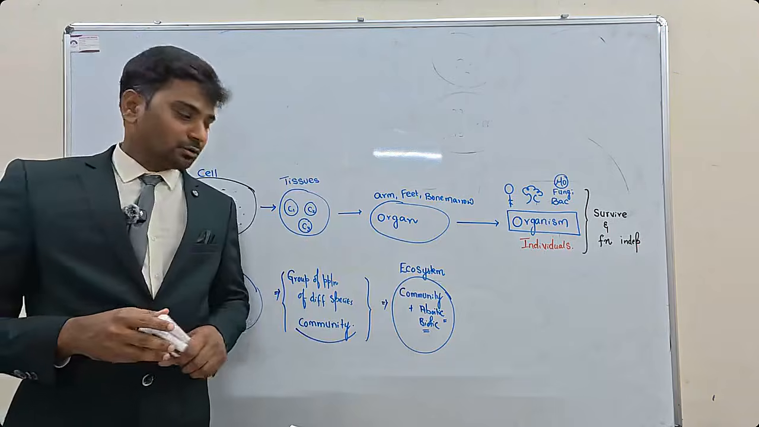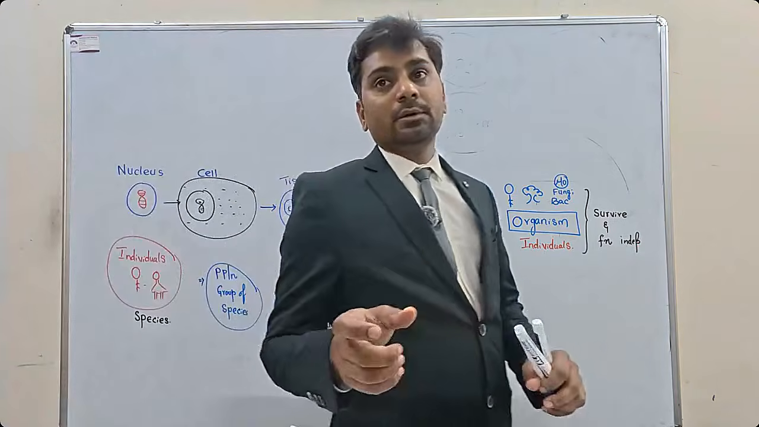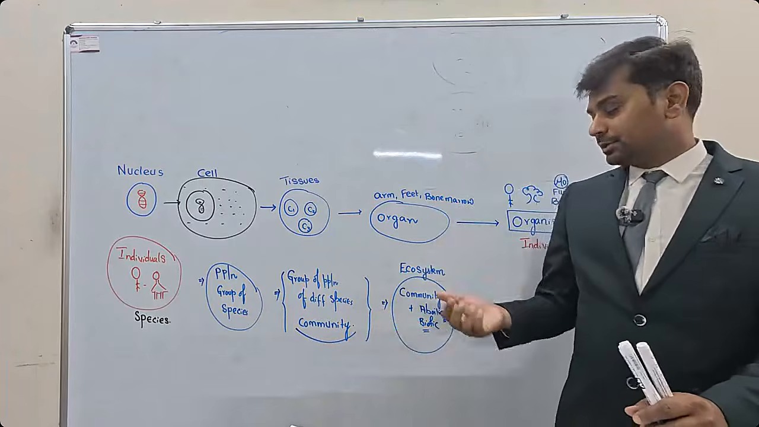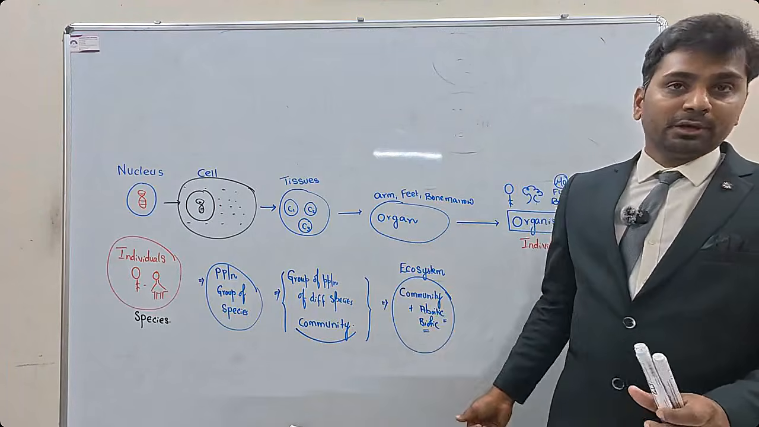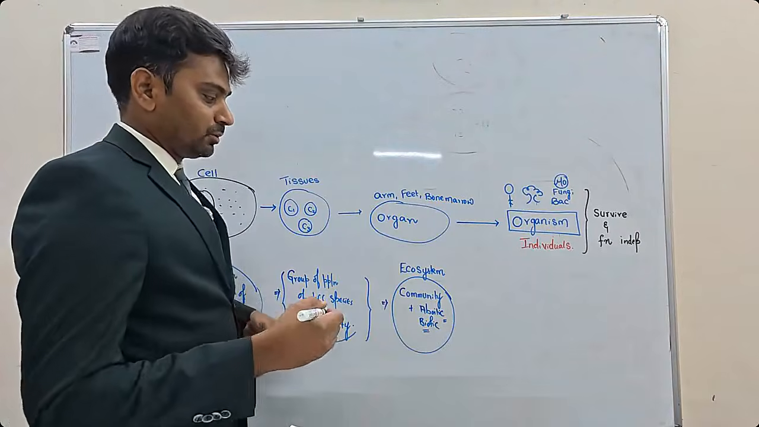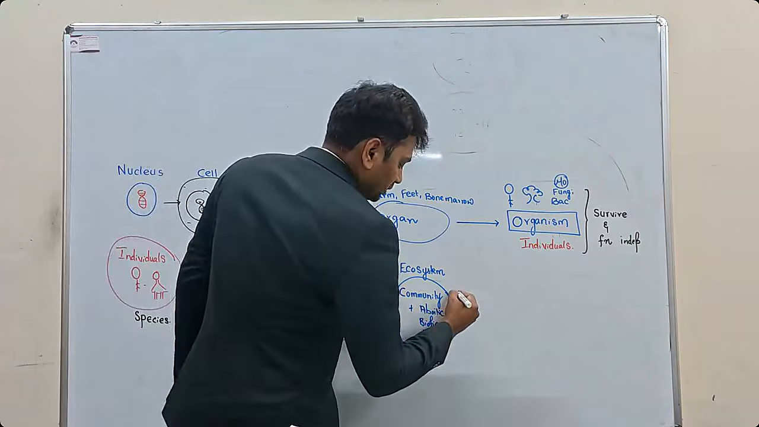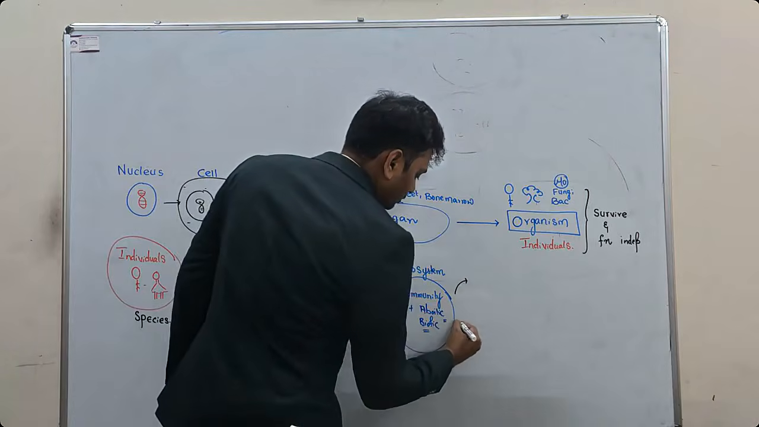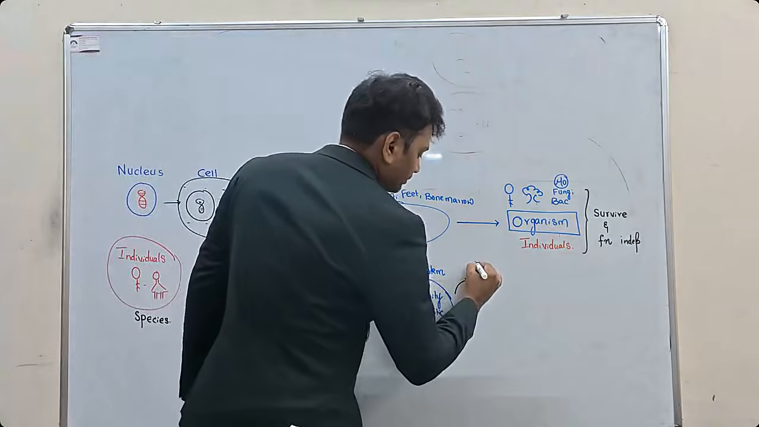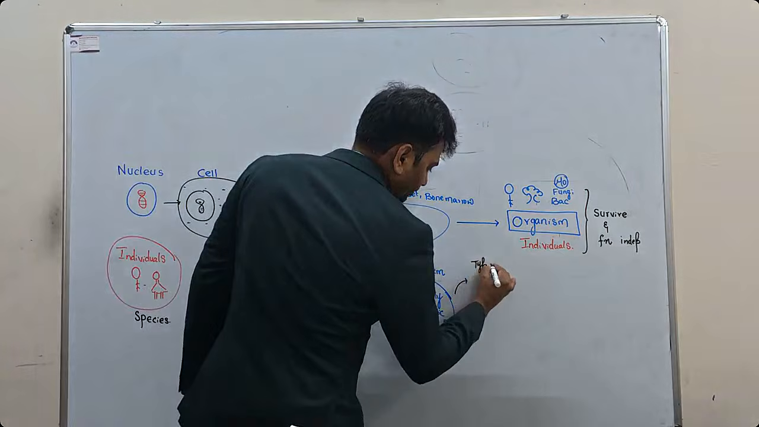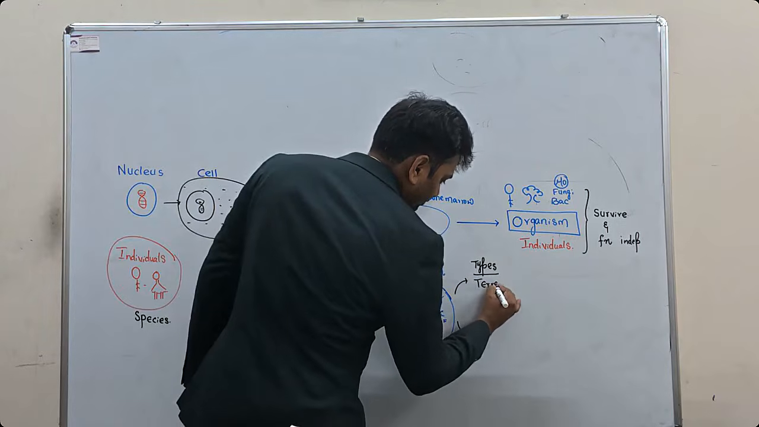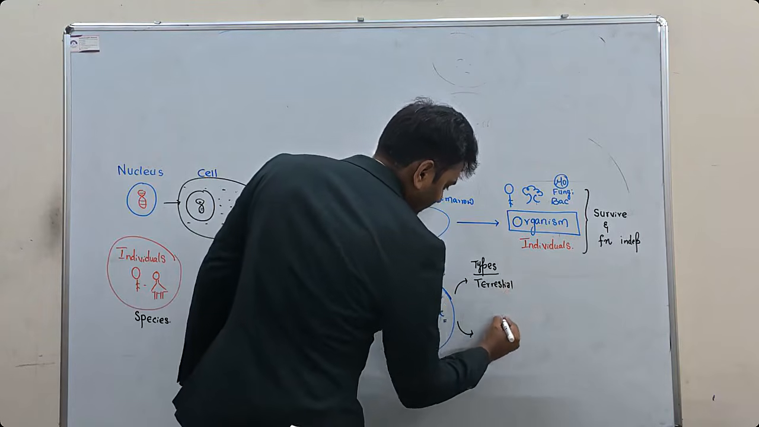A group of communities or group of populations of different species interacting with each other. Along with this, they not only interact with each other, they also interact with the so-called biotic and abiotic components. This is what ecosystems are. Now, ecosystems can be classified into different types. Normally, there will be two types of ecosystems. One is terrestrial ecosystems. The second one is aquatic ecosystems.